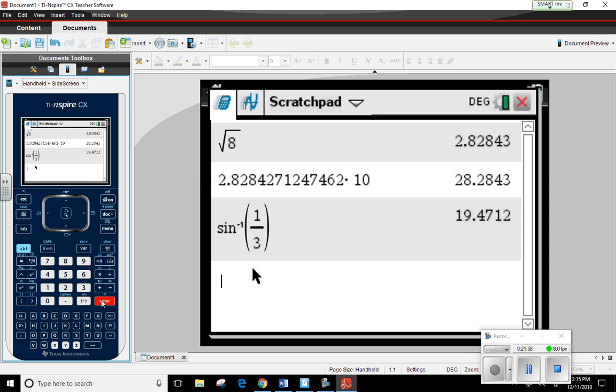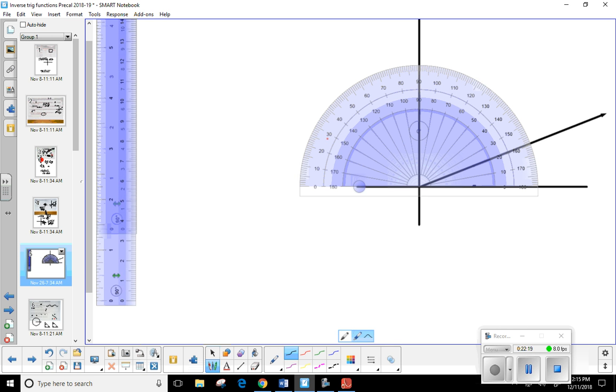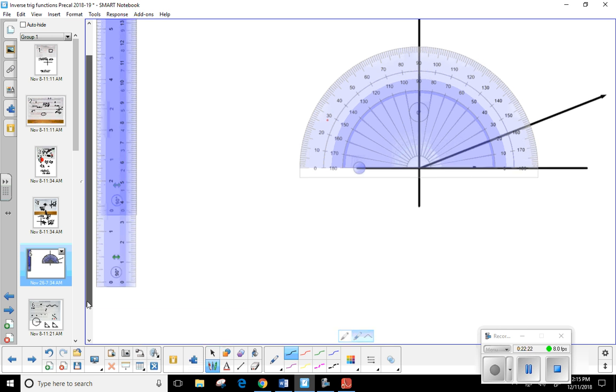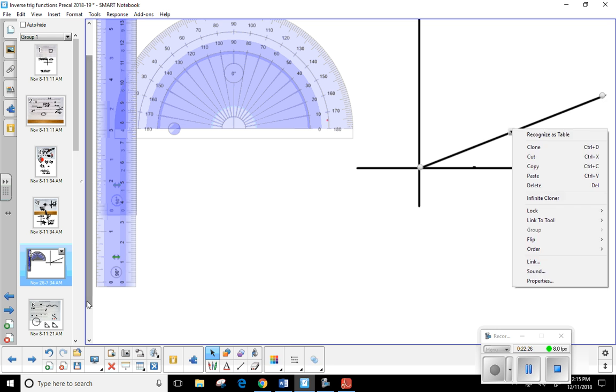Okay. So the only time you're going to need the protractor is if it's not a special right triangle, if it's something you don't immediately recognize. So you see what we're doing is we're actually using the angles of the triangle to find the angle. Okay. So let me give you another one of those. We'll just do it on this page right here, because this is where I've got all my measuring tools. Let me get rid of this.